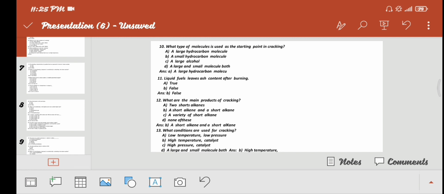Next, what conditions are used for cracking? A, low temperature, low pressure. B, high temperature, catalyst. C, high pressure, catalyst. D, a large and small molecule both. Answer is B, high temperature and catalyst.